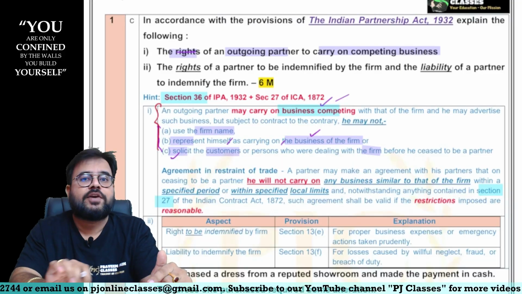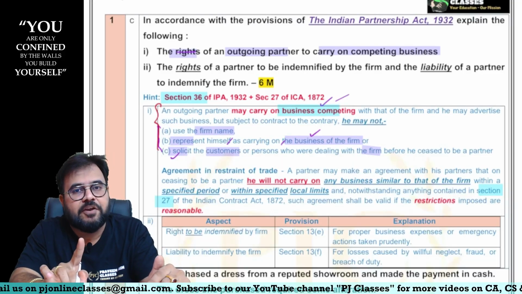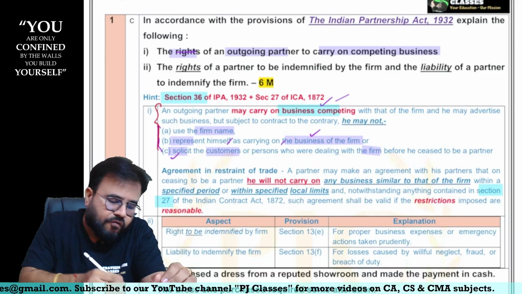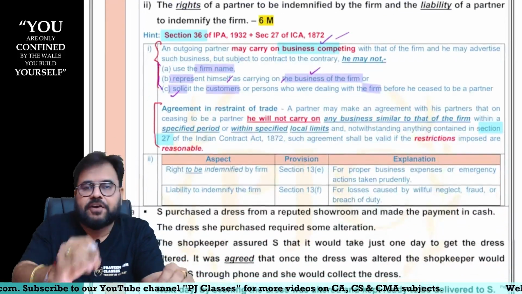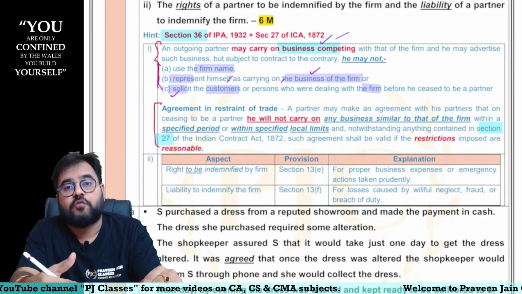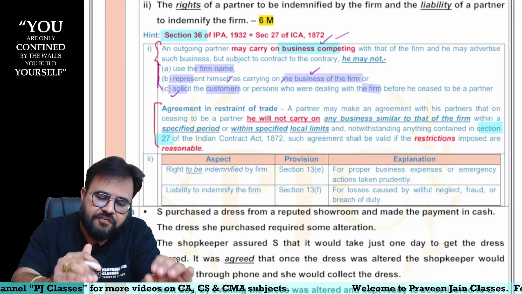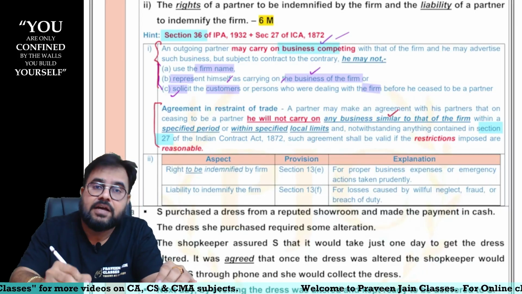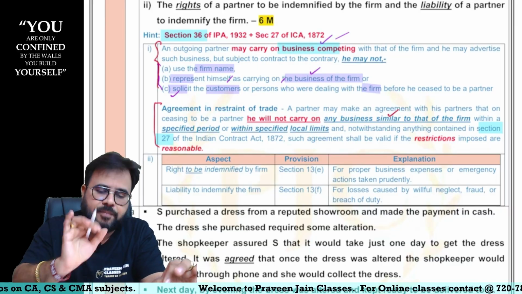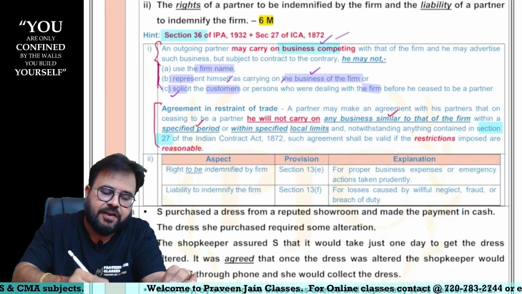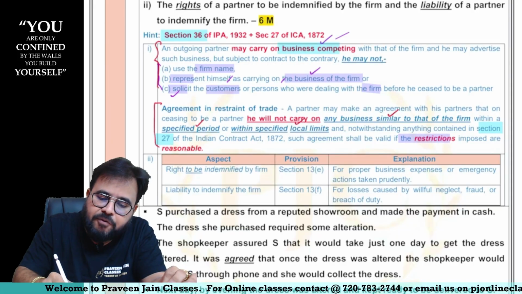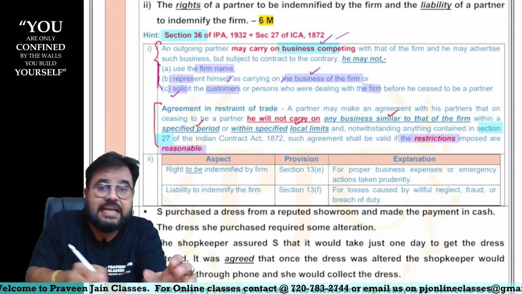But when you also read section 27, section 27 has some exceptions, sir. And in those exceptions, one of the exceptions is this: if a partnership firm is entering into an agreement with the outgoing partner, specifying that the outgoing partner is not going to compete with the firm, that is, he is not going to enter into a similar business, sir, for a specified period within specified local limits, then these types of restrictions we call reasonable restrictions, sir.